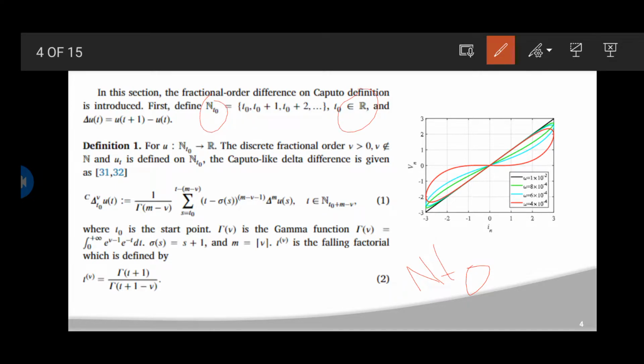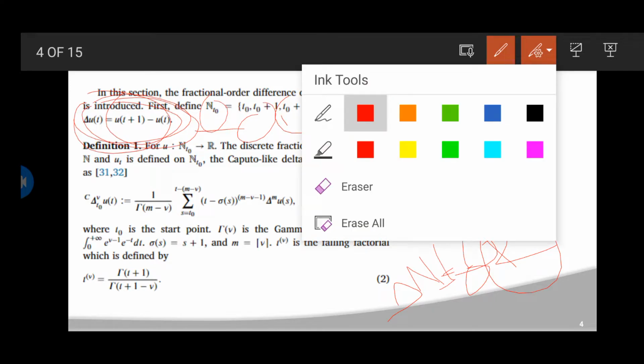It belongs to the set of real numbers, and here you can see the assumed equation: delta mu(t) is equal to mu(t plus 1) minus mu(t). We know delta means change, right? This is the change, mu(t plus 1) minus mu(t). This is delta of t. Let us consider it as the basic equation. Now let us see Definition 1 and the theorem.